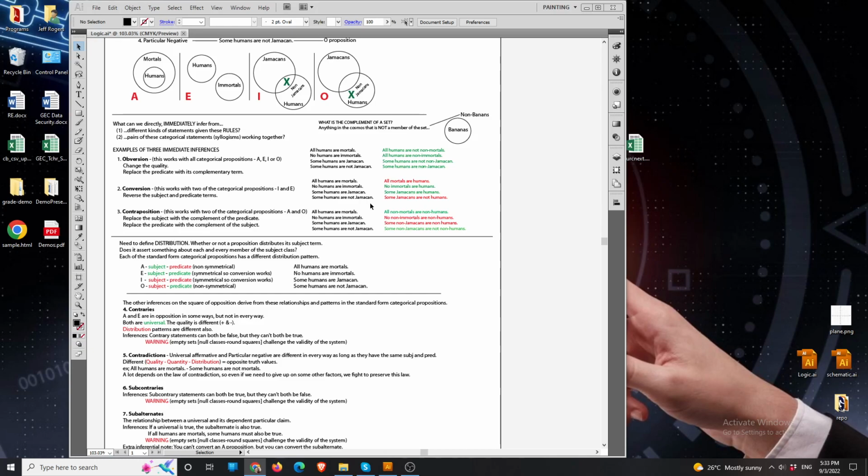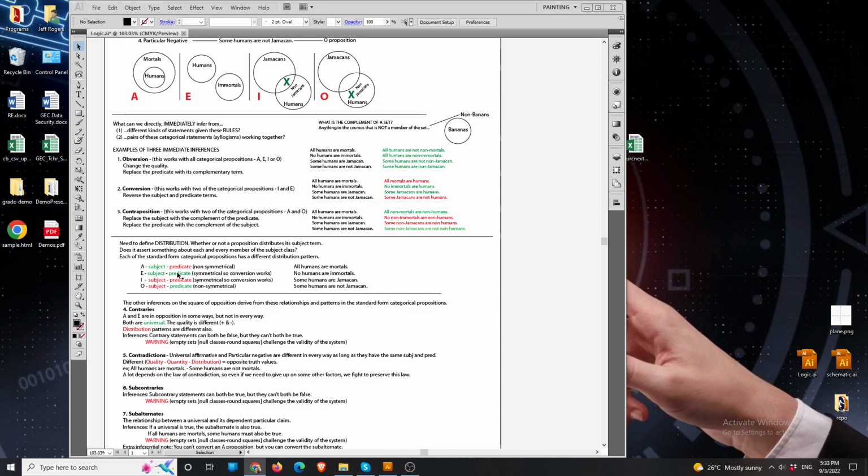And that's why the distribution patterns won't work, and you can't trust that the truth value of this term will be the same when you flip it, when you convert it. You can't trust that the truth pattern of this will be the same when you convert it. It's because of the distribution patterns.